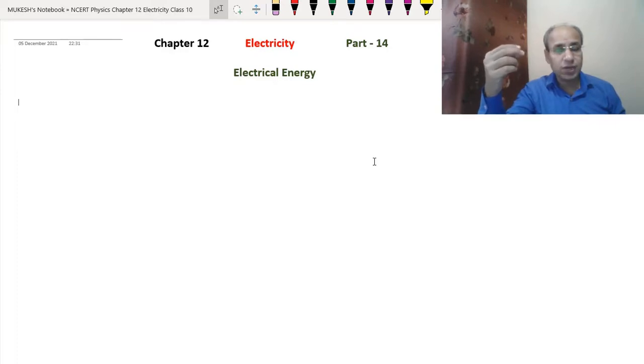Same is the case for other things also. Whenever a vehicle does work, it consumes energy. So wherever there is work, energy is consumed. In the same way, we have studied that electricity is the flow of charges. Now when the charges are flowing, there should be some work done for the flow, as we studied initially in the potential difference.